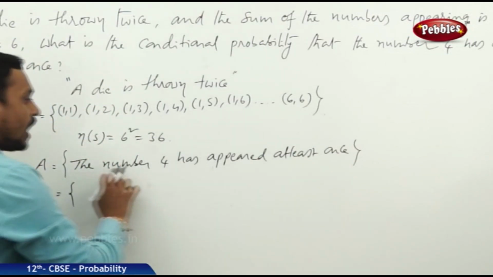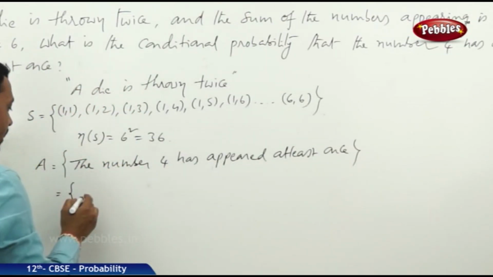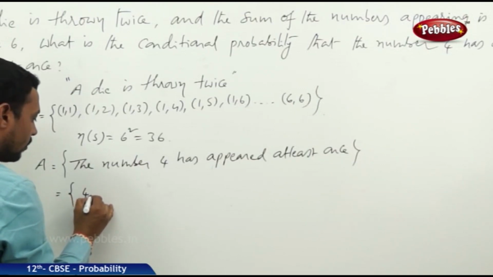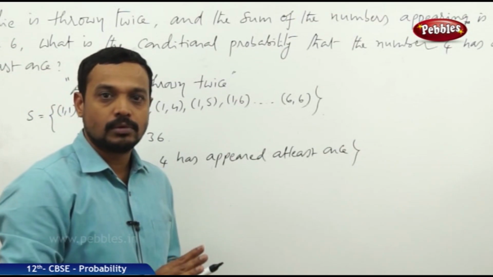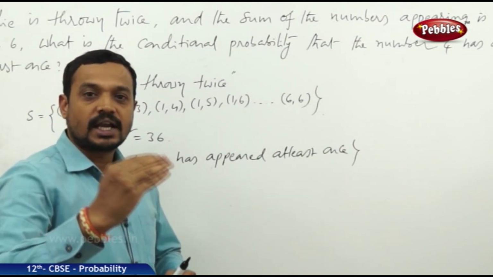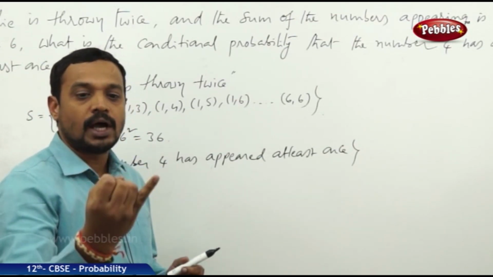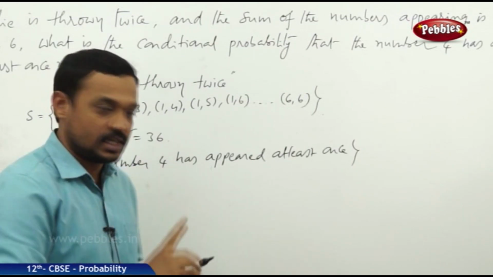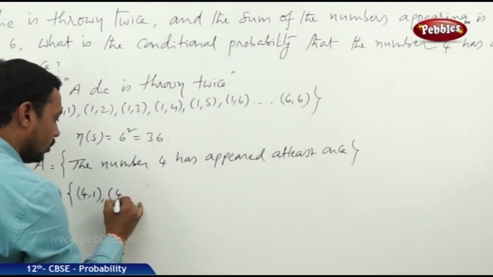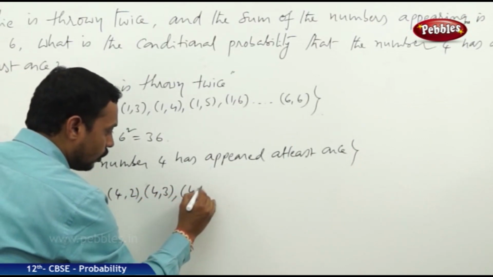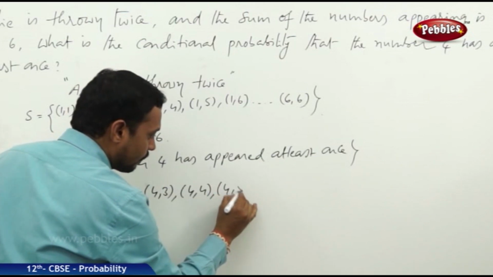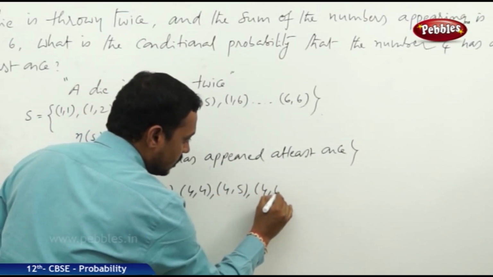So the favorable cases for this event are 4 comma 1. Suppose the first die shows 4 and the second die may show 1, 2, 3, 4, 5, 6. So 4 comma 1, 4 comma 2, 4 comma 3, 4 comma 4, 4 comma 5, 4 comma 6.